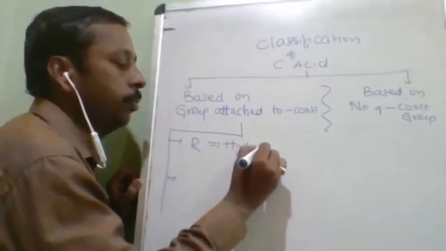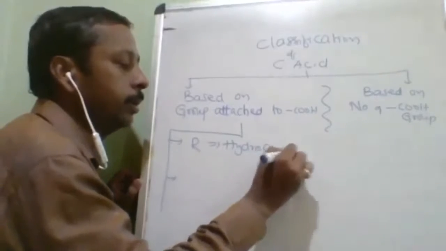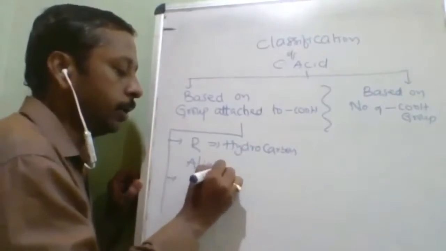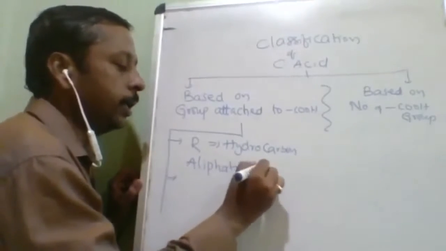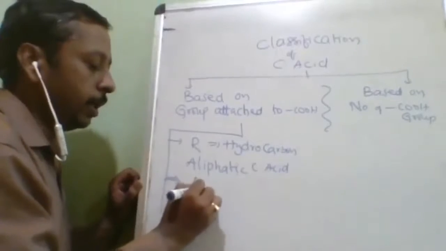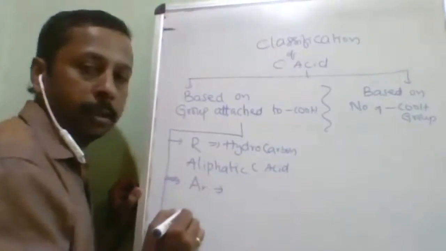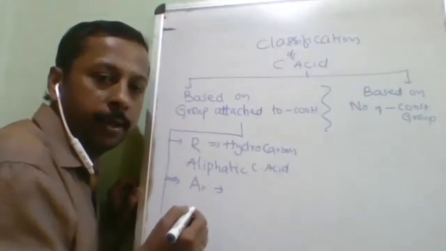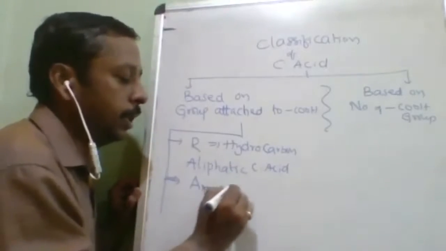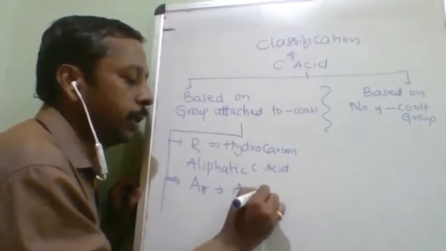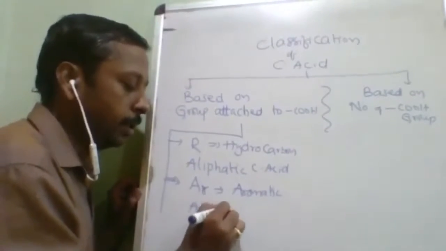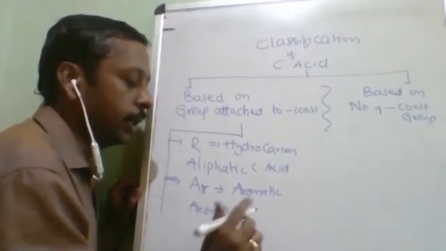if the attached group is hydrocarbon, then they are called aliphatic carboxylic acid. If the group attached is aromatic, like benzene and its derivatives, then it is classified as aromatic carboxylic acid.